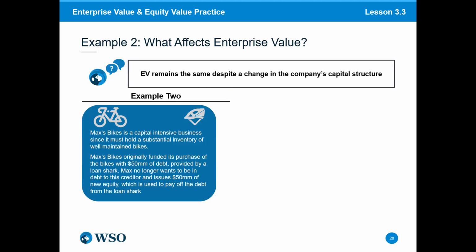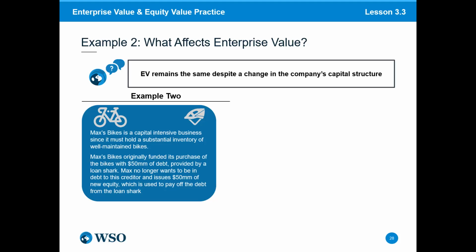So in this example, as we know, Max's Bikes is probably going to be a capital-intensive business since they hold a substantial inventory of well-maintained bikes. And when Max started his business way back in the day, he originally had funded his purchase of all these bikes with $50 million of debt, and this was provided by a loan shark. So these are very onerous terms that he doesn't want to continue paying out on. So Max no longer wants to do this.